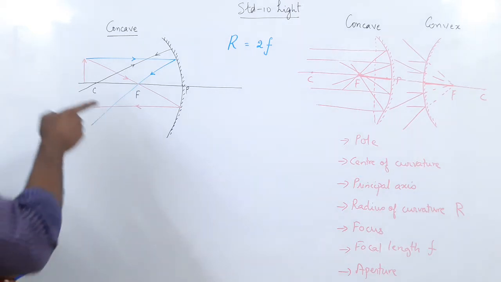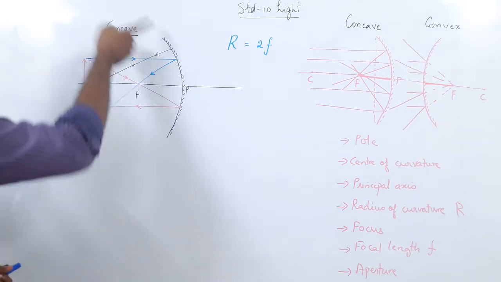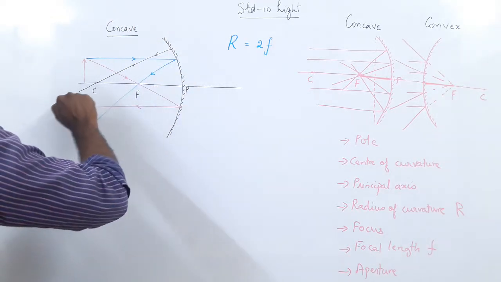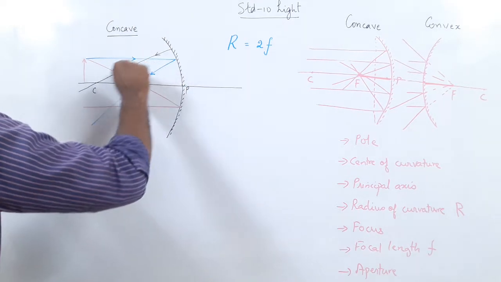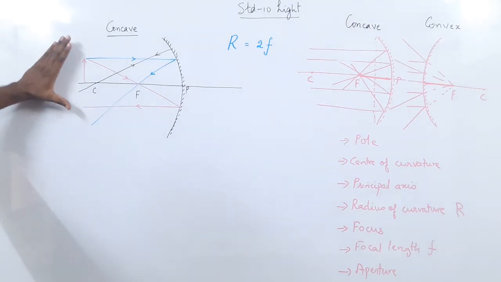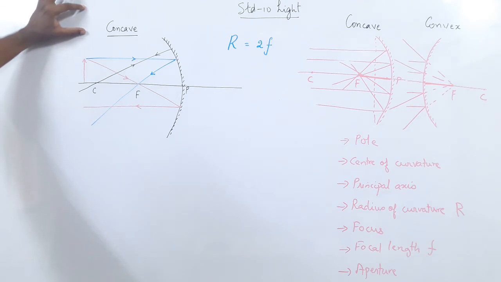In the previous lecture I told you why this happens. Because the center of the sphere and the tangent, they all are perpendicular. So the ray of light passing through the center of curvature will go back to the center of curvature. So these are the 3 rules you have to understand for the concave mirror.